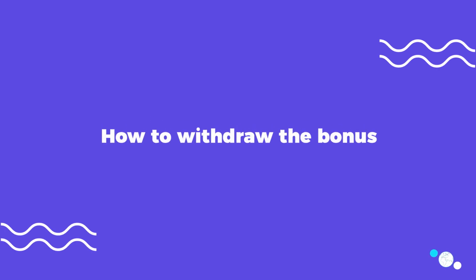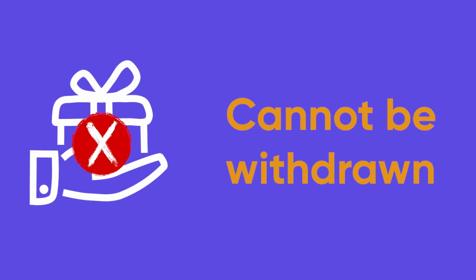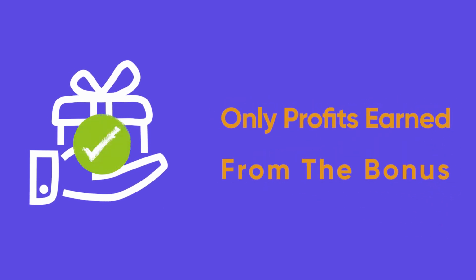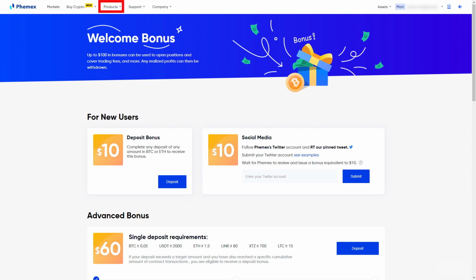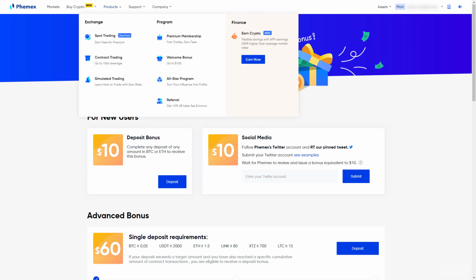Question 3 is how to withdraw the bonus. Trading bonuses cannot be withdrawn. Only profits earned by the bonus can be withdrawn. So you need to use your social media bonus on linear contract trading.